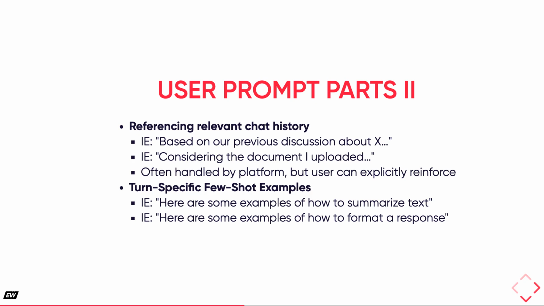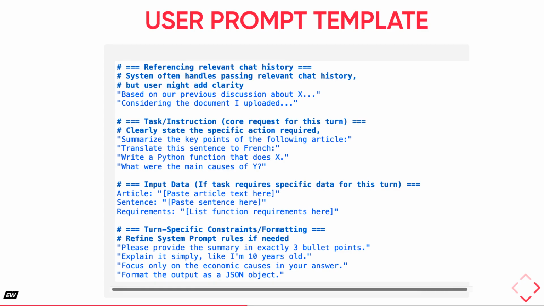Similarly, providing brief, turn-specific few-shot examples within the user prompt itself can guide the AI for an immediate task, especially if a very particular style or format is required for that specific response, differing from general instructions in the system prompt. Here is a template outlining the essential components of a well-structured user prompt for a single conversational turn. The top section demonstrates how you can reference relevant chat history for clarity.